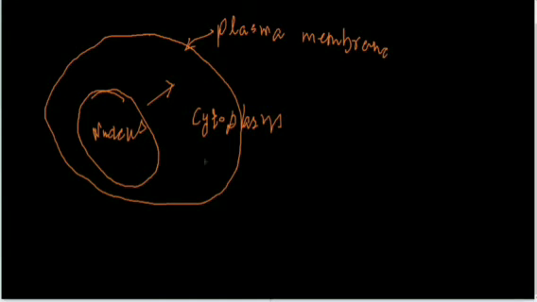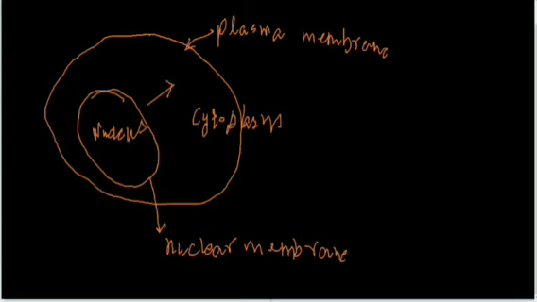Okay. Now this is a nucleus. Again, this nucleus, which is covered with this outer membrane, is known as nuclear membrane. Nuclear membrane. Cells are separated by cell membrane and the nucleus is separated by nuclear membrane.